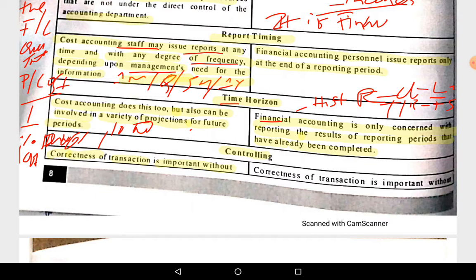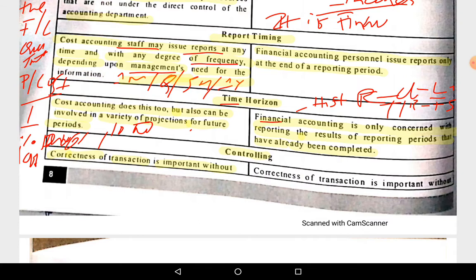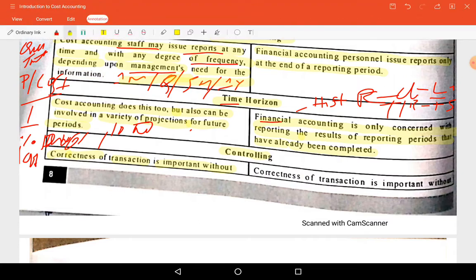Without accuracy it cannot make estimations, so it cannot control. For control purposes, correctness is required. Correctness of the transaction is important.